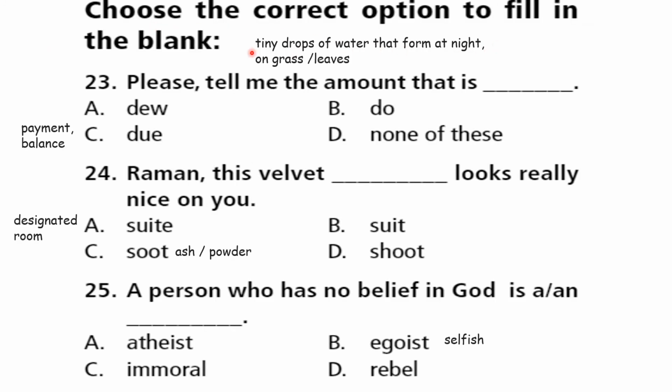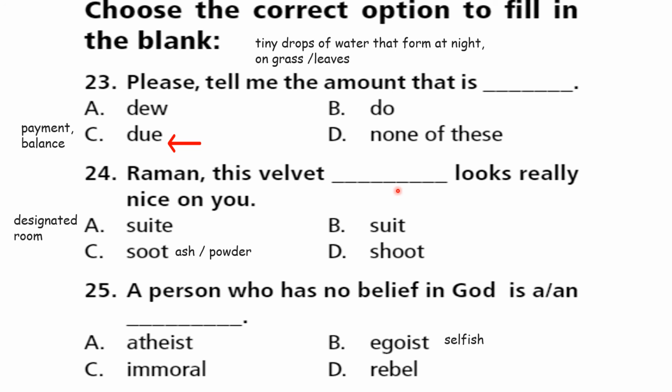Now, choose the correct option to fill in the blank. Number 23. Please tell me the amount that is dash, that is due. DEW or DUE, which is the correct answer? You know, DEW is tiny drops of water that is seen on grass and leaves, right? Early morning you might have seen this, but not always, only during some particular season. DUE is payment or the balance amount. So now which is the correct answer? Very good. DUE. Next.